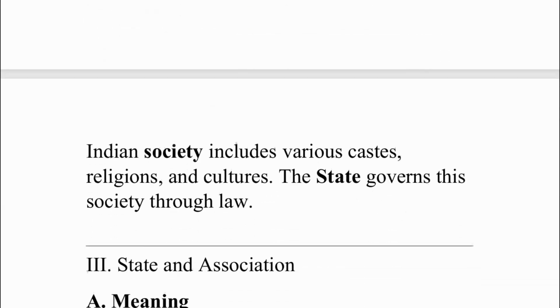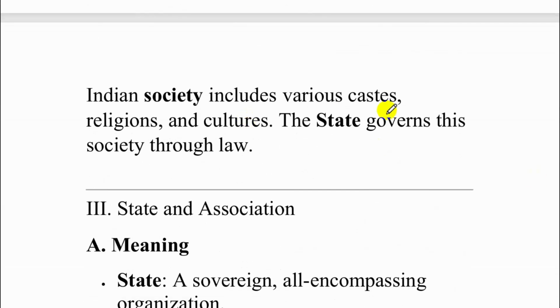Let's look at one example. Indian society includes various castes, religions, and cultures, whereas the state governs this society through law.